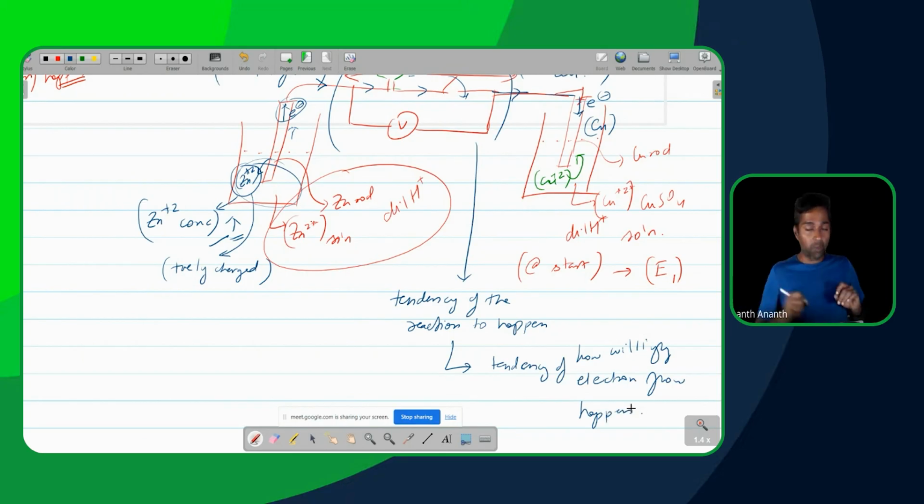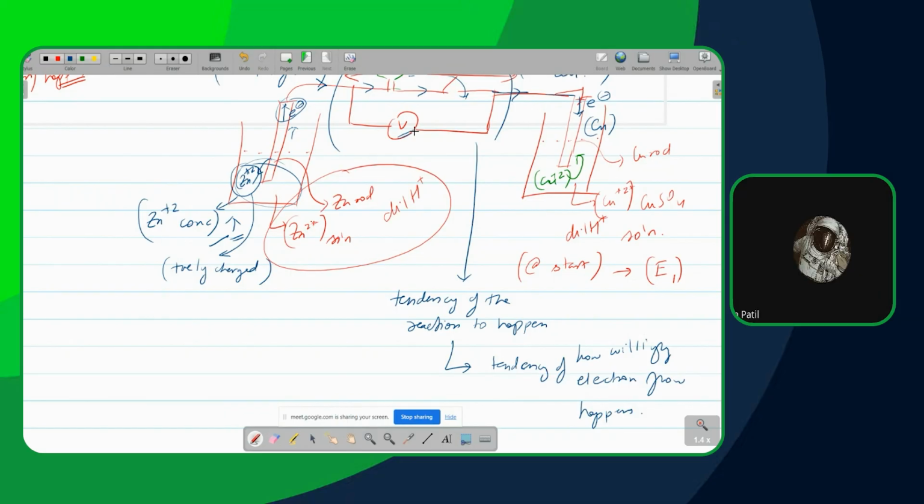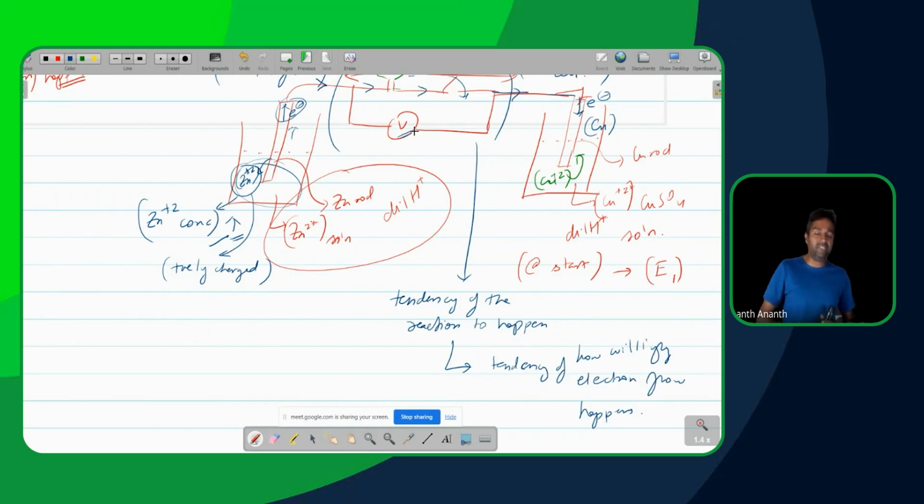That is basically what we are measuring over here, correct? So if the electron flow is happening more willingly, I'm going to have a higher voltage, correct? Yes. If my electron flow is happening less willingly, I'll have a lower voltage, consequently.